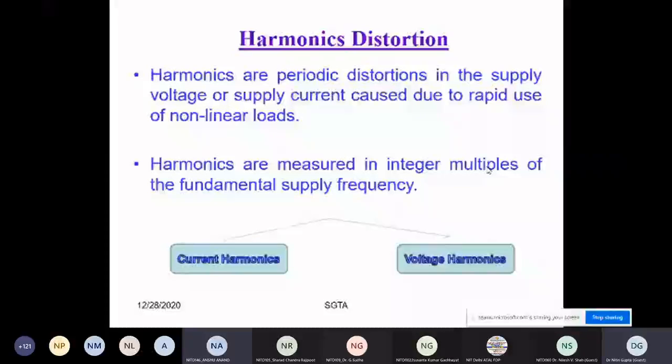First, distortion in the wave shape, because power factor is also of two types. One is the normal power factor and another is the displacement power factor, which comes from the current or voltage profile having harmonics or distortions in their waveform.